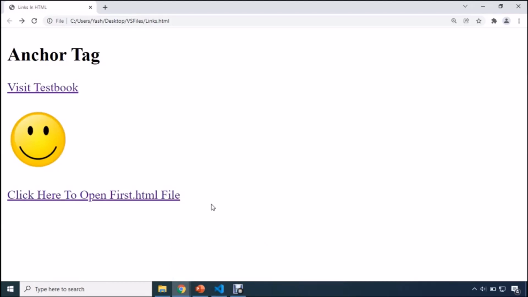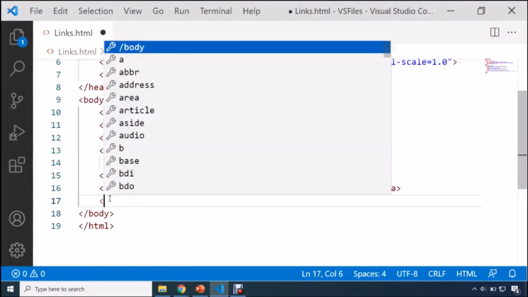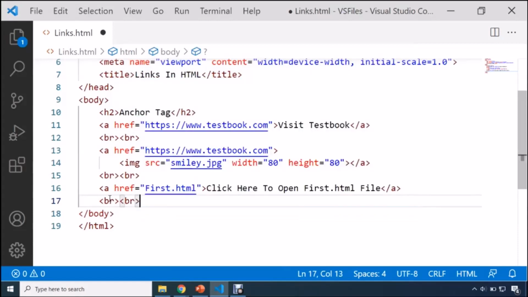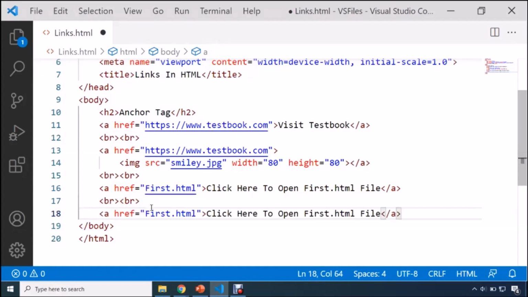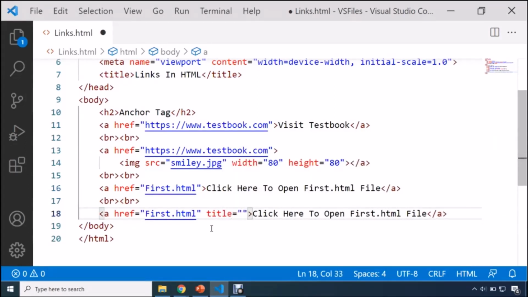Now, one more attribute I would like to show you. So guys, as of now, you can see two things will happen. First of all, your color will be changed and your mouse icon will be changed. Now, one more attribute you can specify, and the name of that attribute will be title. So I'll just copy the same code. I'll paste it over here. And one more attribute we can use, and the name of that attribute will be title.